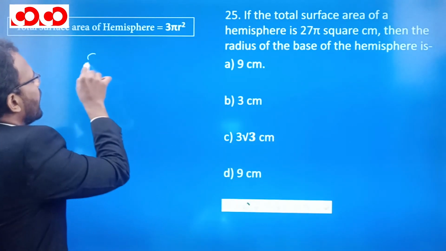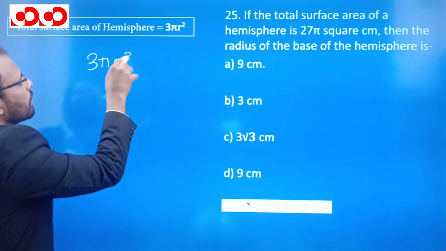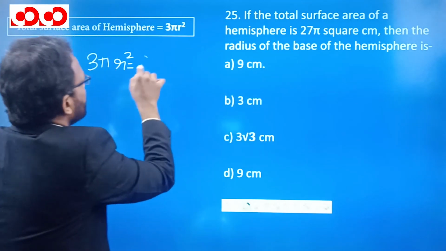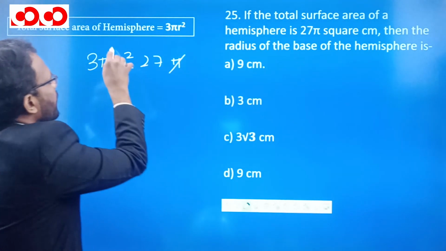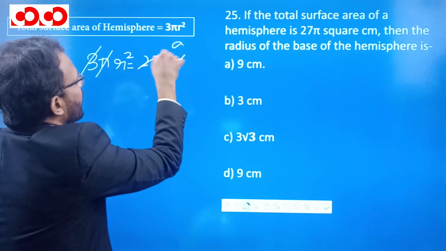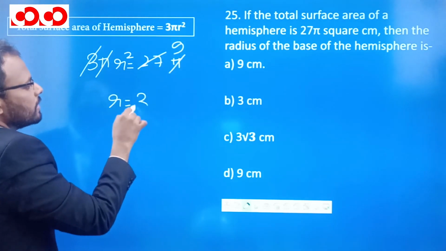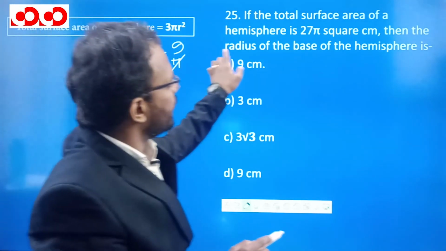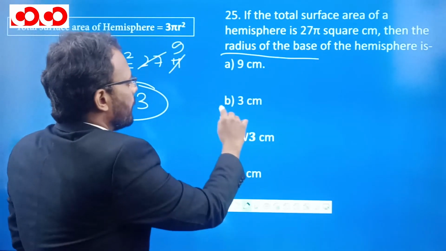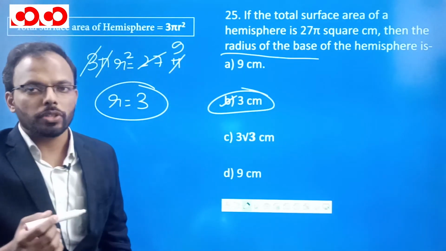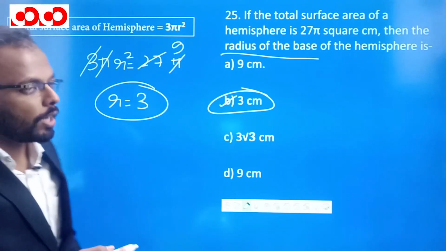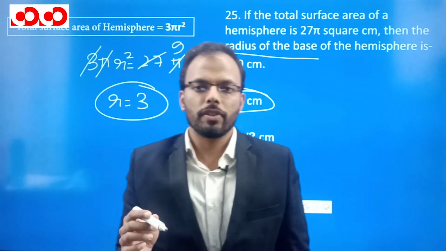So it is given that 3 pi r square is equal to 27 pi. So pi and pi got cancelled. 3 will go into 27 9 times. So the radius is nothing but 3 centimeters. We need to find the radius of the base. Right? It's a very easy question, but you need to understand this formula. 3 pi r square is the total surface area of a hemisphere.